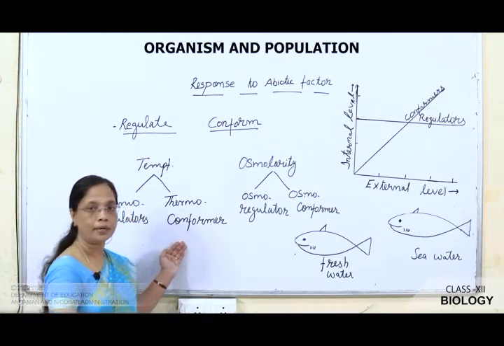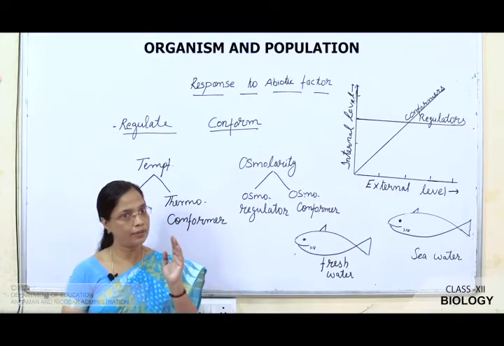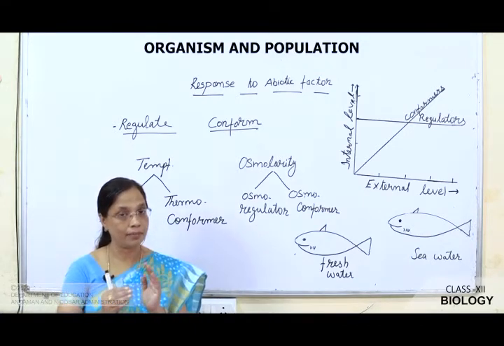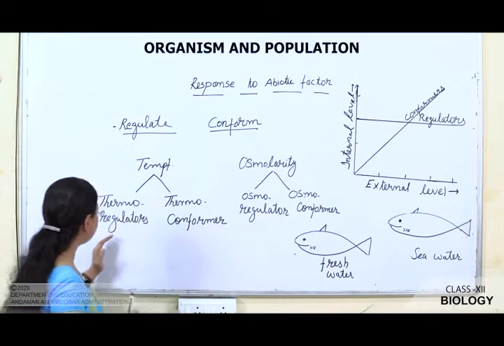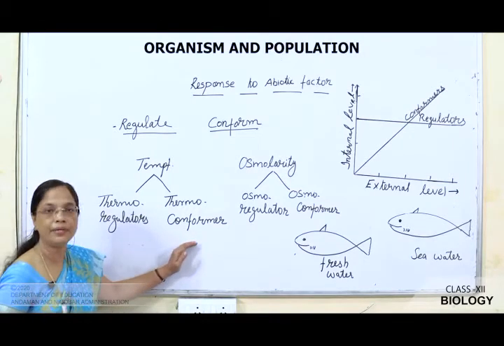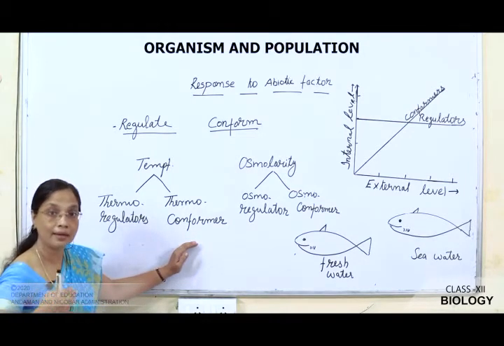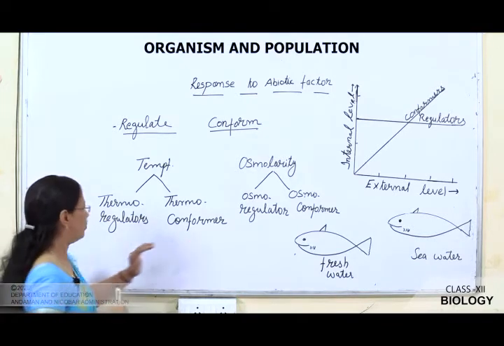This conformer decreases its temperature. So, what you have learned here is that the conformer adjusts with the external environment, but it is not the case with thermoregulators. They maintain a constant temperature. Here they can't maintain a constant temperature, they adjust with the external environment.